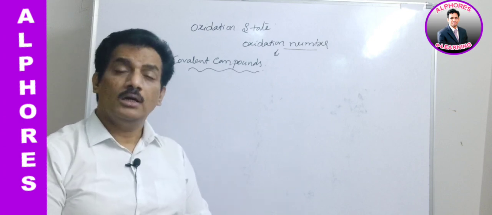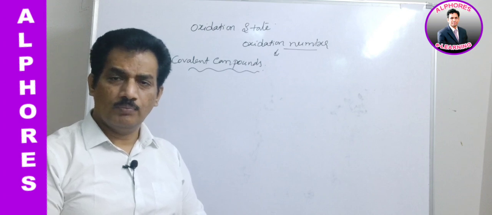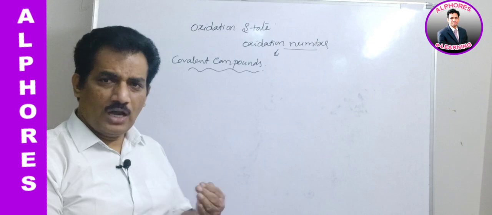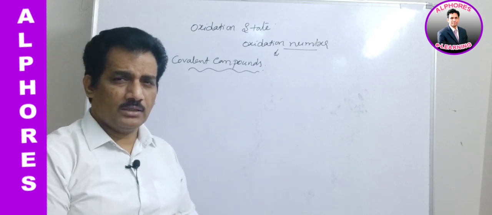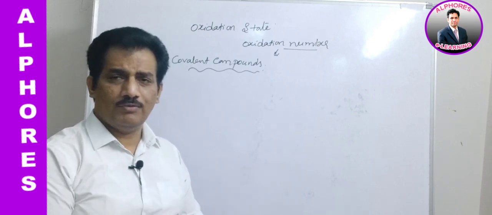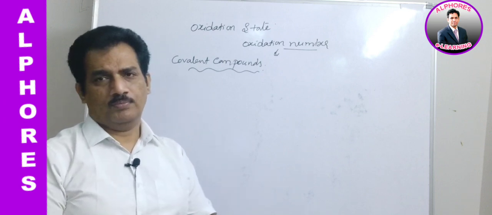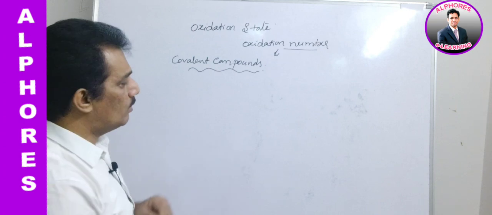Because of that sharing, how much charge they are getting is the big billion dollar question. We have to analyze how to get that probable charge. That's why we define oxidation number as the probable charge on an atom. Clear?